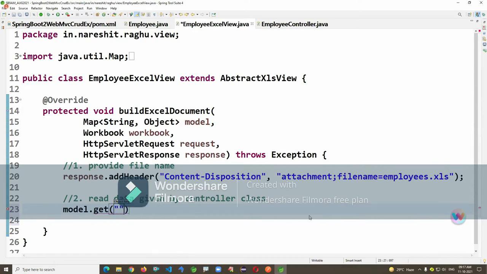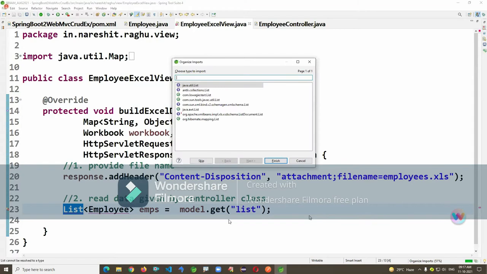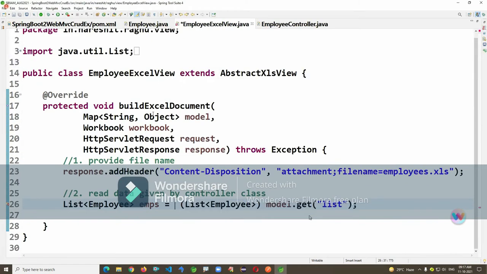It's a list which returns the data in the form of a list of Employee. Cast to list of Employee because it's upcasted here. Object, we have to downcast.